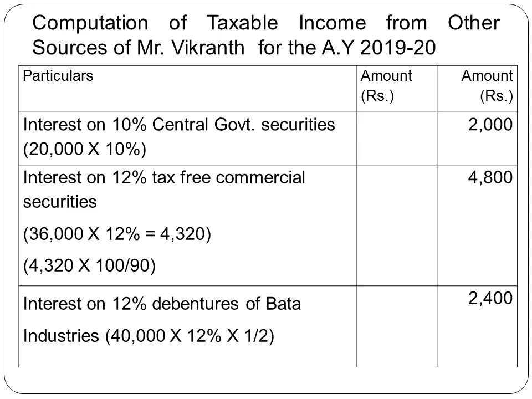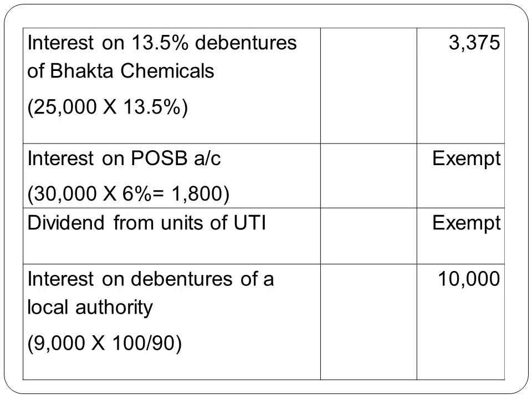Next, interest on 12% debentures of Bata Industries. Now this is the one he has sold on 1st August. Amount of investment was given, 40,000, rate of interest 12%, but we take only half of the interest because he has sold them on 1st August, therefore 2,400. Next, interest on 13.5% debentures of Bhakta Chemicals. Amount of investment and rate of interest is given, fully taxable.